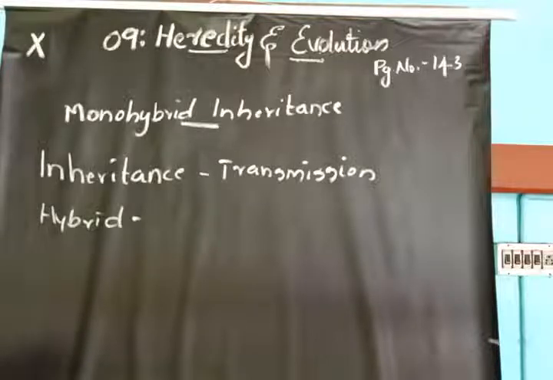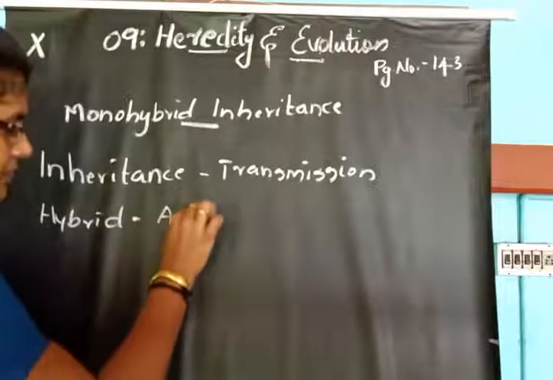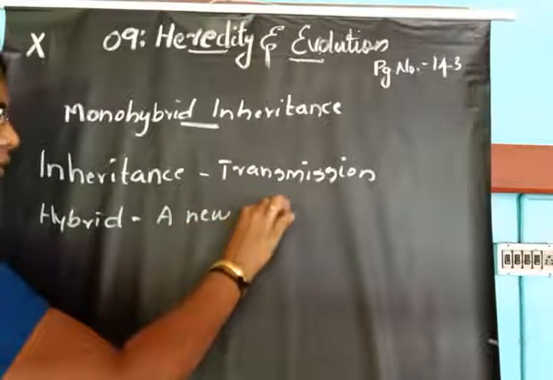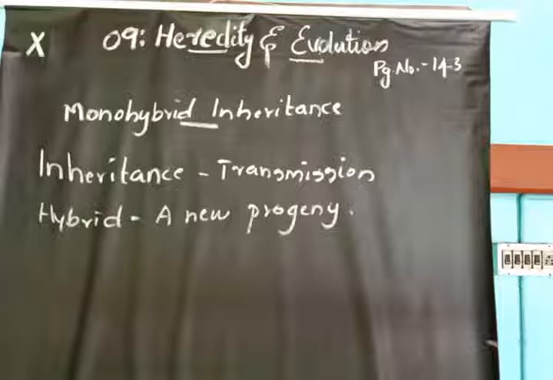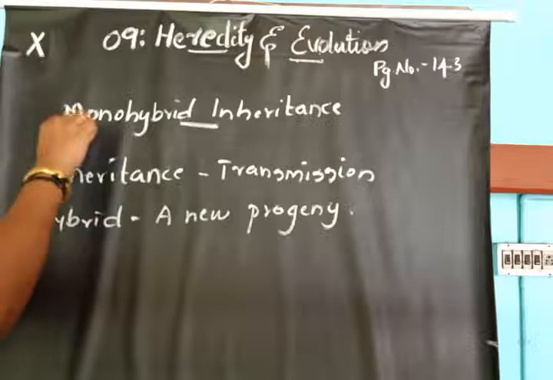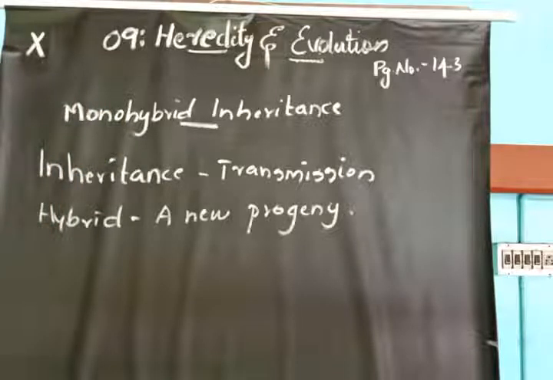That is called hybrid. A new progeny of plant that we obtain after crossing between different varieties of plants is called a hybrid. Then monohybrid means single.